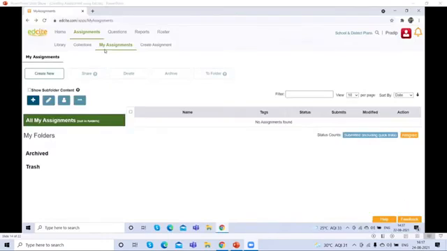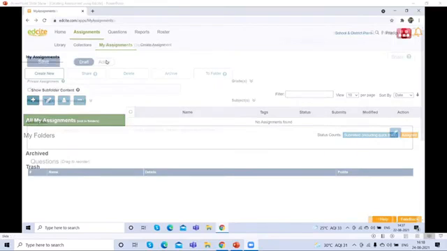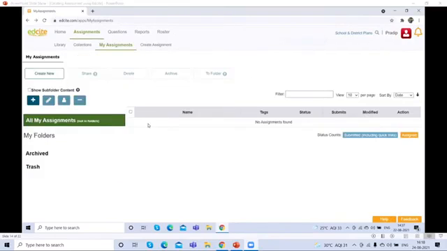My assignments. Next tab is my assignments. When you click my assignments, you will find a lot of assignments which you have already assigned or created on your assignment dashboard. You can choose any one of the assignments and share. Whenever you choose or click any one assignment, the share, delete, archive, and folder tabs will be activated, and you can share those assignments to your class. As well, if you want to delete the assignment, you can delete it, you can archive it, and you can send it to your assignment folders.